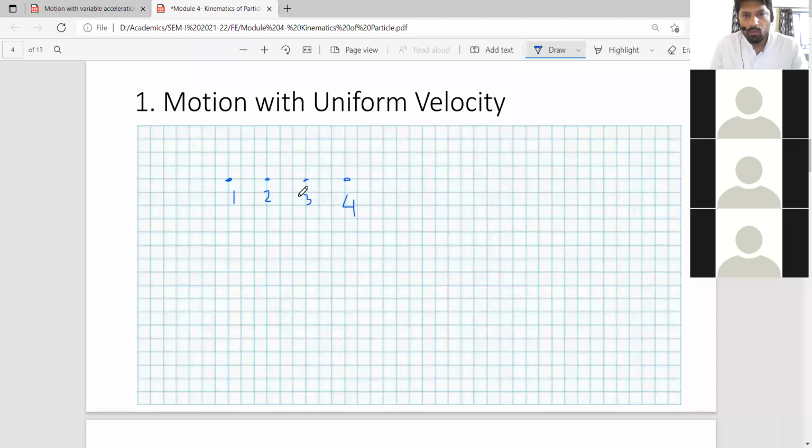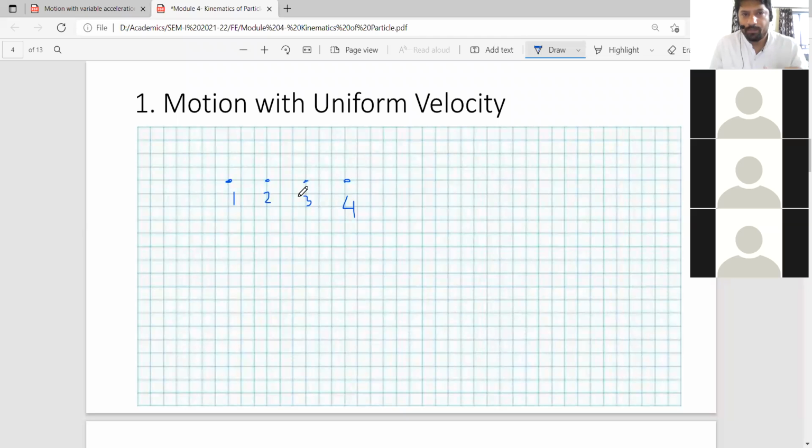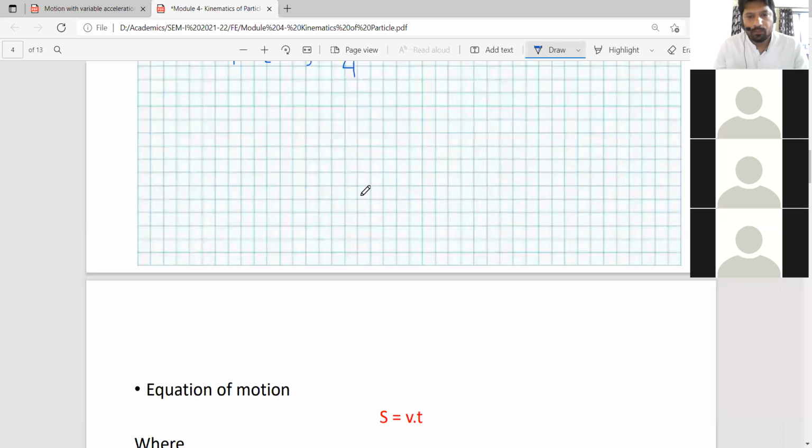So then how will the formulae get shaped for uniform velocity? Okay. So simple, then how will you calculate the distance of the particle? Distance of the particle s, or you can also use x here. The formula is simple. Velocity and time.